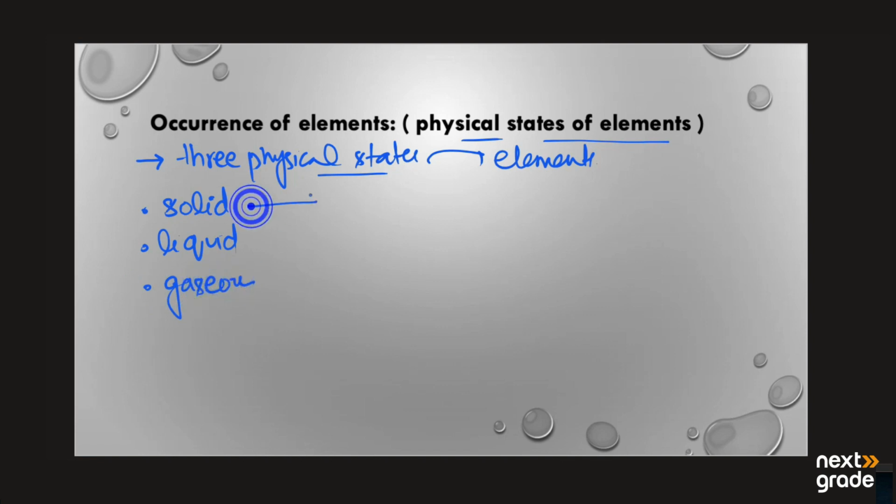For example, metals exist in the solid state, such as sodium, potassium, and calcium.